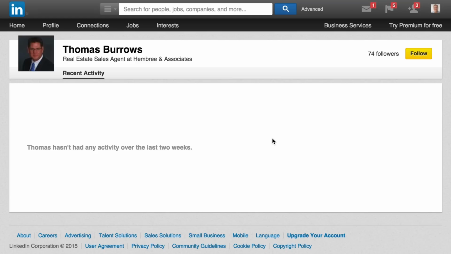And if you're interested in seeing that activity, all you have to do is click this follow button up here in the upper right-hand corner, and that will allow you to follow a person on LinkedIn, meaning that you'll see their updates show up on your homepage. You'll see whatever they contribute to LinkedIn. So that's a way that you don't even have to be connected with someone, but you can hear what they add value with on LinkedIn. And it's a beautiful way of making sure that you find people that you're interested in following and following the information that they have for you.